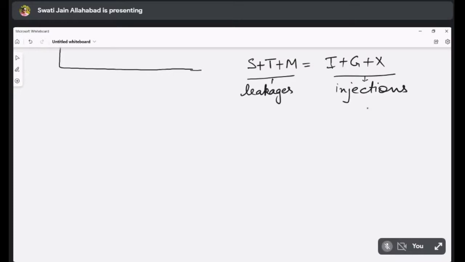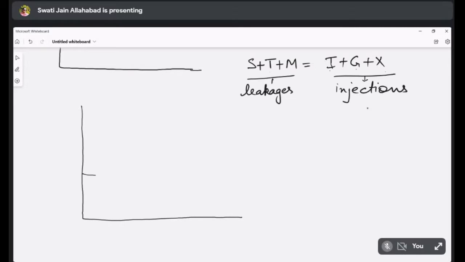So you can see that all the injections are autonomous variables. I is also autonomous, G is also autonomous, X is also autonomous. So we are including all these three things together. And on the right side, you have S plus T plus M, which are the leakages. These variables all depend on the level of income. Saving depends on the level of income, taxes depend on the level of income, and imports are also a function of income.